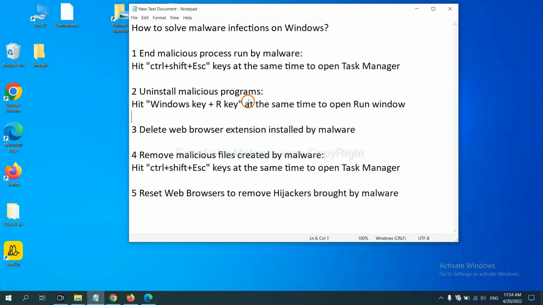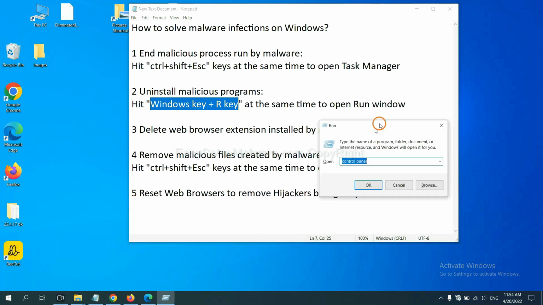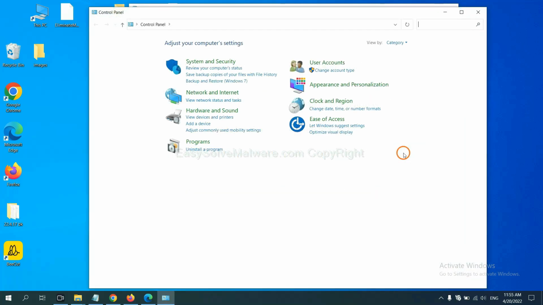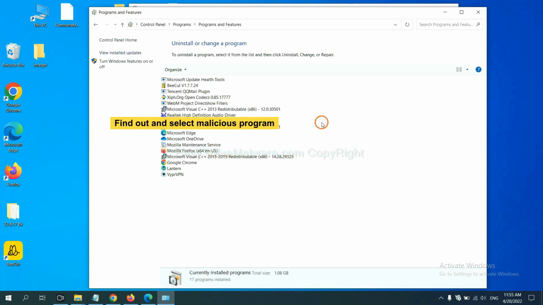Next, we need to uninstall malicious programs. Please hit the Windows key and R key at the same time. Now you can see a Run window come out. You need to input Control Panel and click OK, and then click Uninstall a program. Now find the dangerous or suspicious programs, select it and click Uninstall.